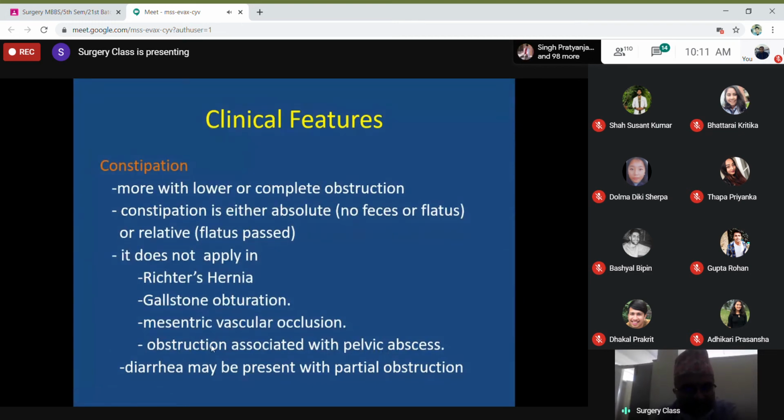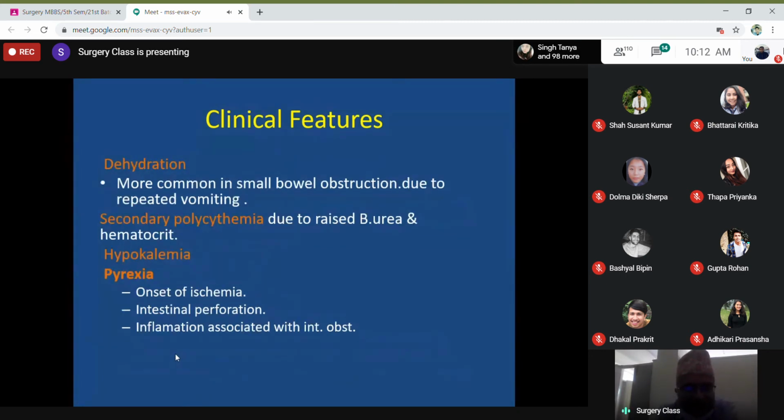Even in rectal obstruction, the patient may have diarrhea. So in certain exceptional situations, constipation may not be the presenting feature. Now, dehydration. The ultimate sequelae of intestinal obstruction is dehydration and electrolyte imbalance because of the loss of electrolytes in the vomiting. Then secondary polycythemia, if there is prolonged obstruction and prolonged dehydration.